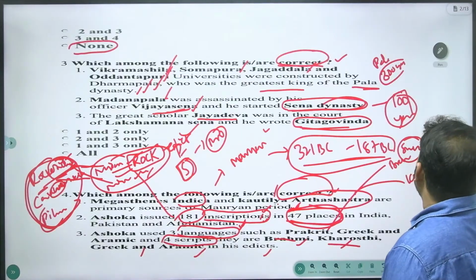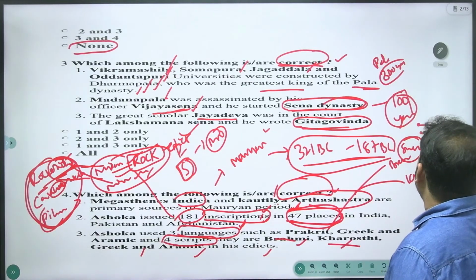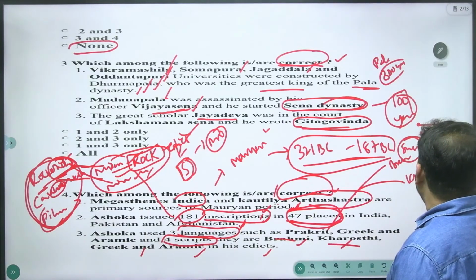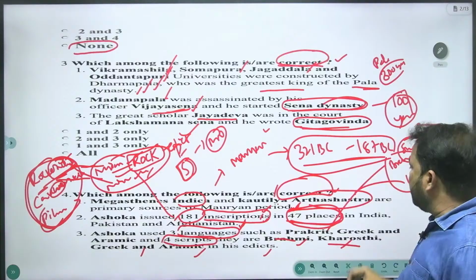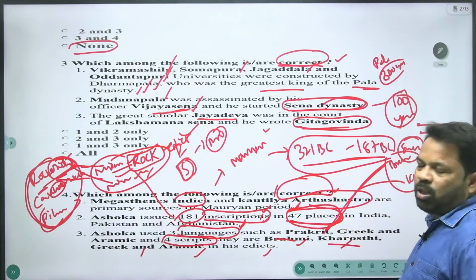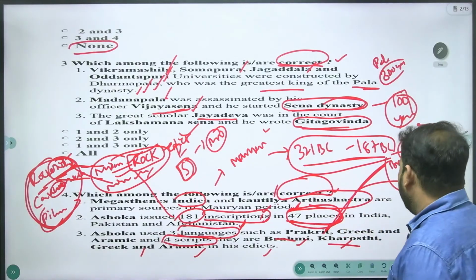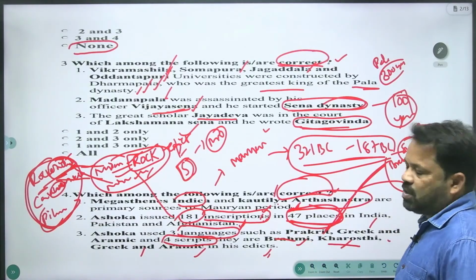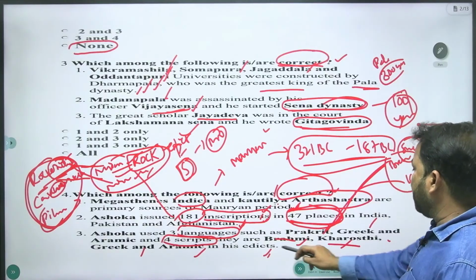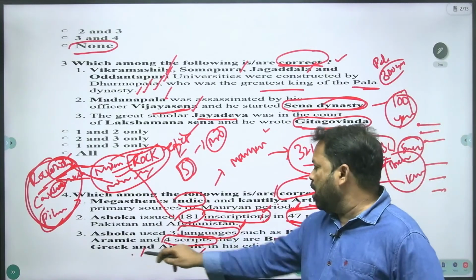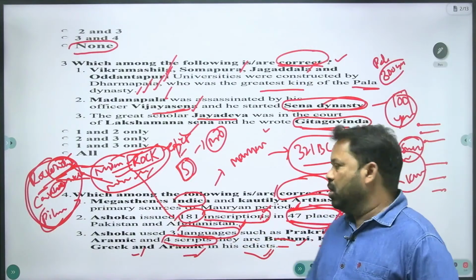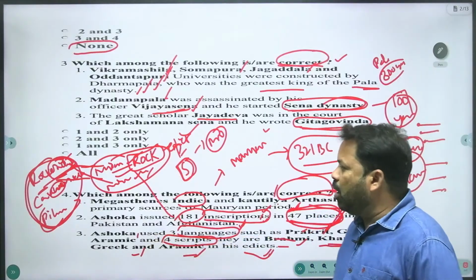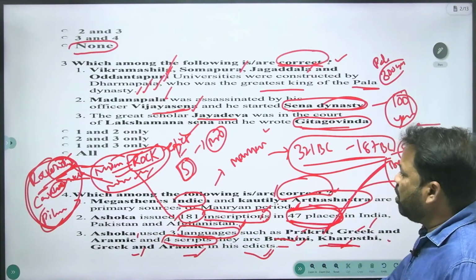Brahmi starts from left to right. Kharosthi starts from right to left. Two different scripts, but both belong to the Prakrit language. Please remember. And Greek language has the Greek script, and Aramaic language has the Aramaic script. Brahmi, Kharosthi, Greek and Aramaic are all scripts, and Prakrit, Greek and Aramaic were the languages. And the third statement is also right.